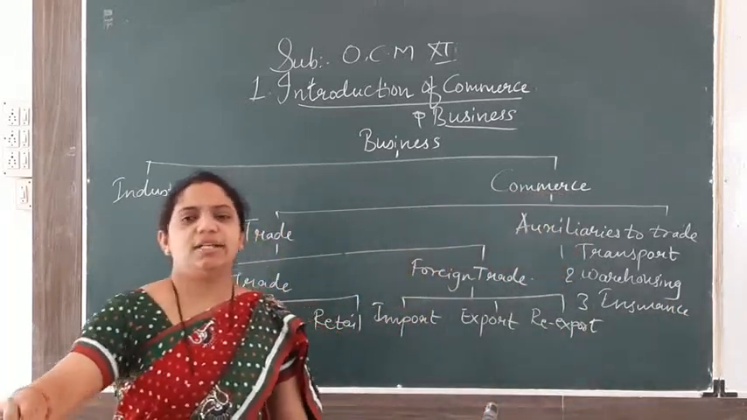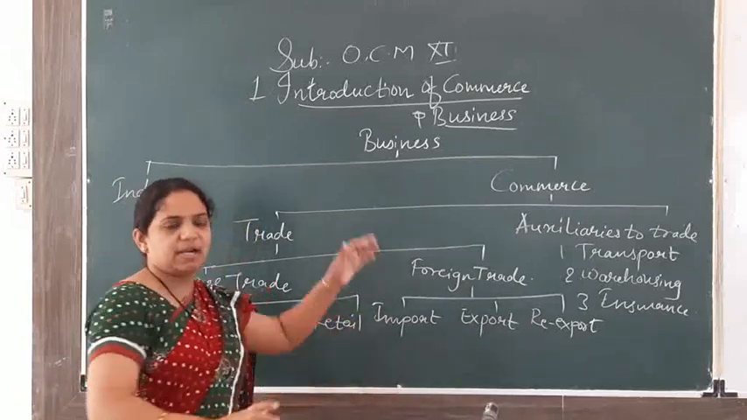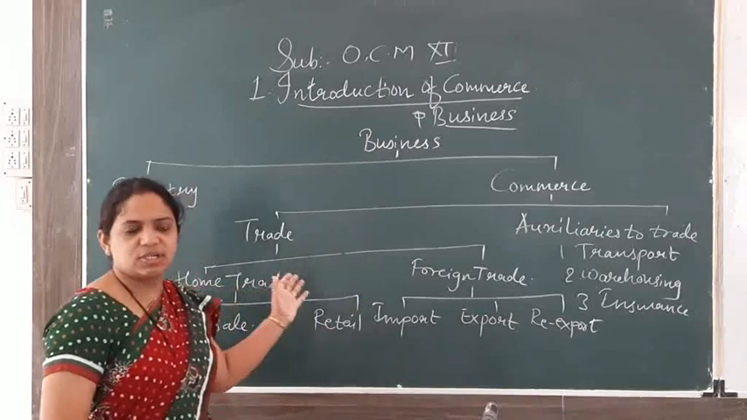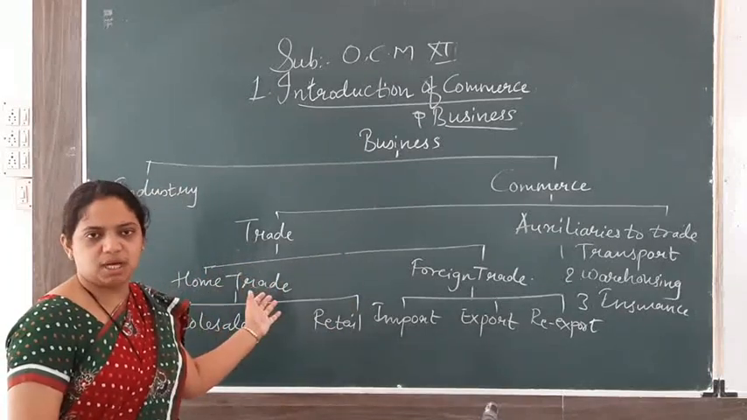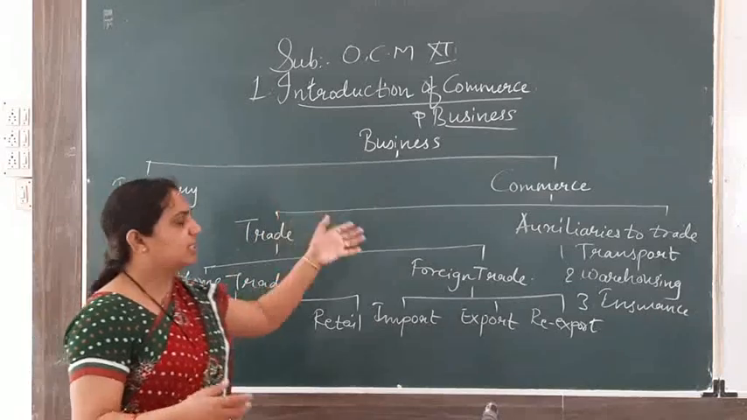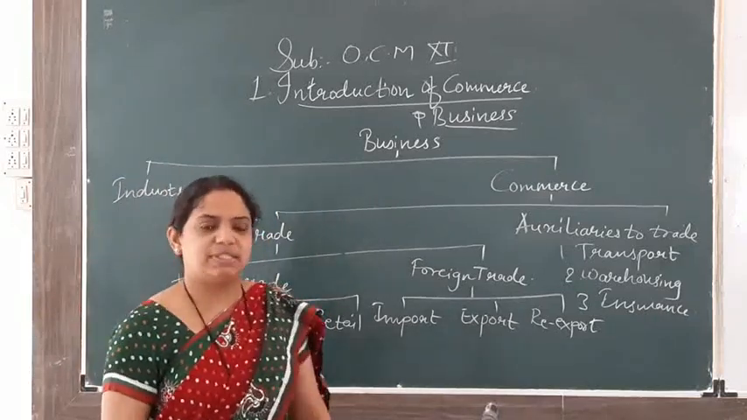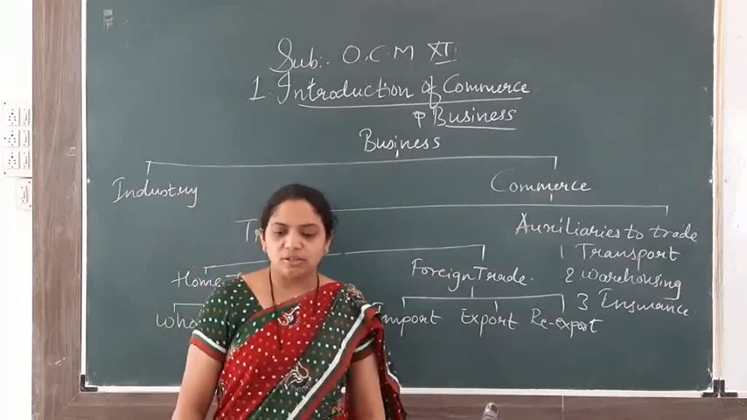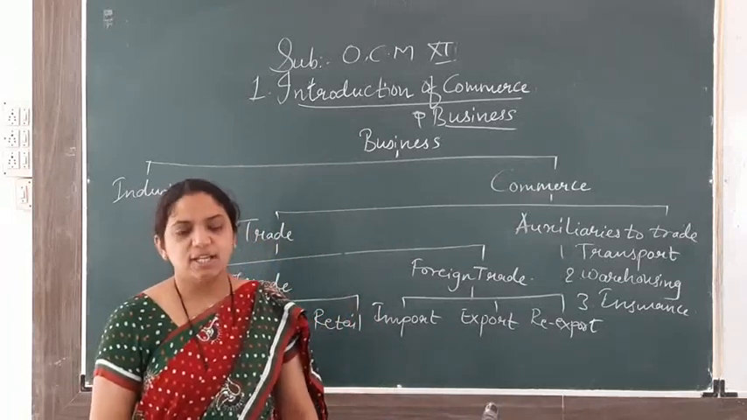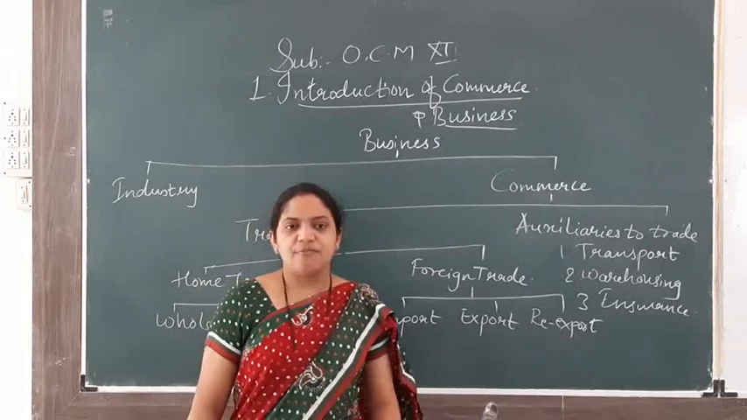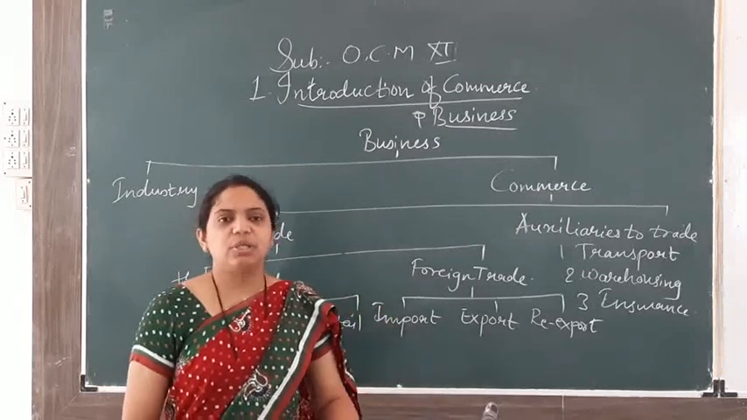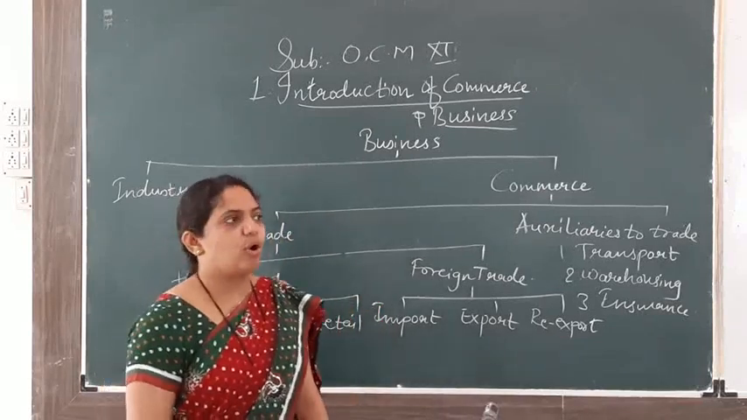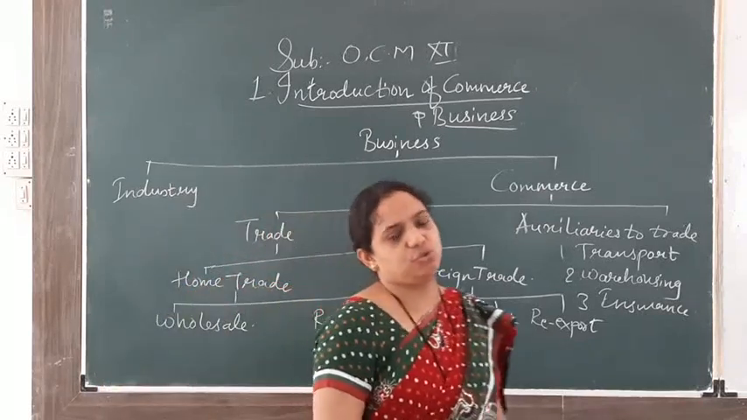Now what are auxiliaries to trade? Commerce is a very big part, which is divided into two. Trade means buying and selling of goods and services for money or money's worth. Auxiliaries to trade means what? First we will see that, then we will go into detail. Auxiliaries to trade means all those activities that facilitate the smooth flow of goods from the manufacturing center to the consumption center. These are called aids to trade, also said as auxiliaries to trade.